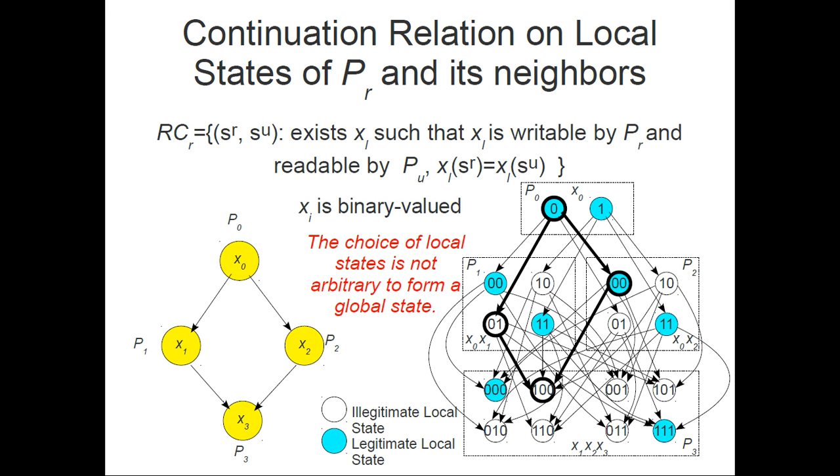A global deadlock is one where every local state is a local deadlock. It means every local state has no outgoing local transitions, and at the same time it suffices to have only one white state in a global state for it to be illegitimate, because we assume locally conjunctive predicates. So the state 0, 1, 0, 0 is actually illegitimate, and it has at least one white local state.